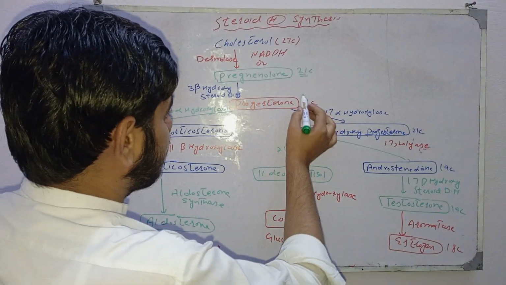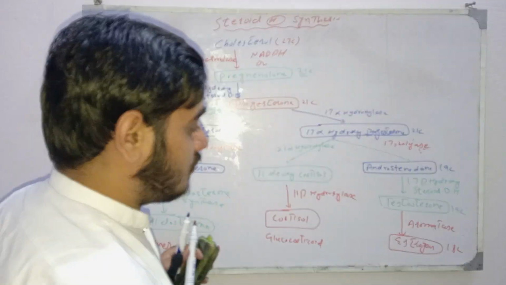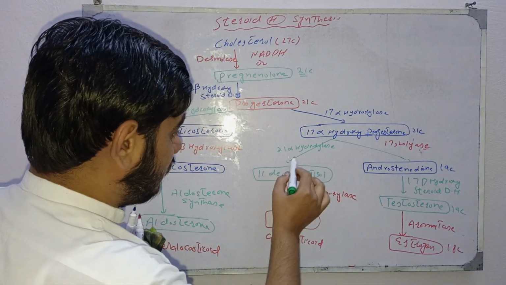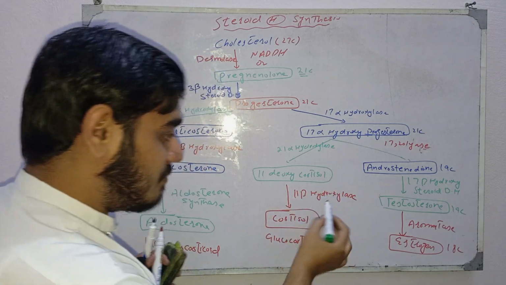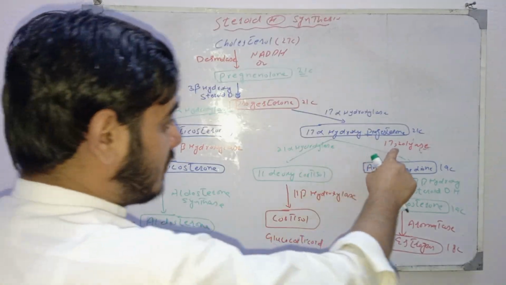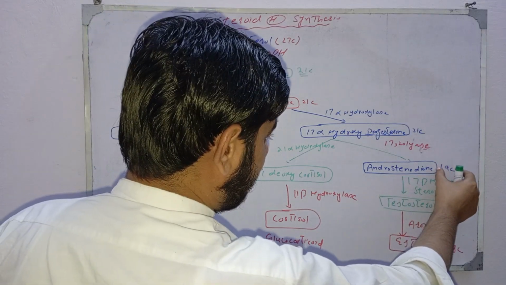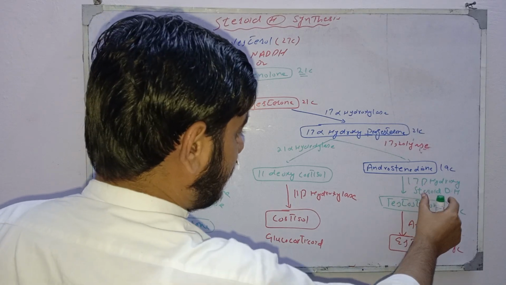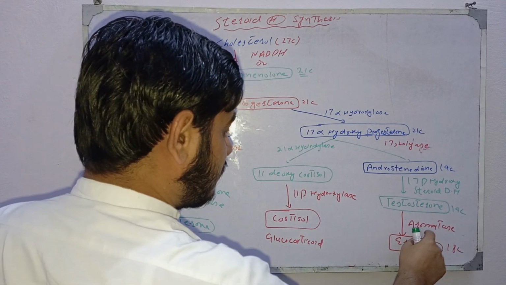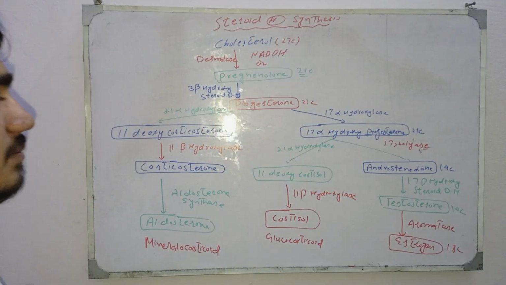In the next reaction, progesterone by action of 17 alpha hydroxylase enzyme converts into 17 alpha hydroxyprogesterone, and by action of 21 alpha hydroxylase enzyme, it converts into 11 deoxycortisol, and by action of 11 beta hydroxylase enzyme, it converts into cortisol, which is a glucocorticoid. Here, by action of 17,20 lyase enzyme, it converts into androstenedione, which is a 19 carbon containing compound. By action of 17 beta hydroxysteroid dehydrogenase enzyme, it converts into testosterone, and in the last reaction, by action of aromatase enzyme, it converts into estrogen, which is an 18 carbon atom containing compound.